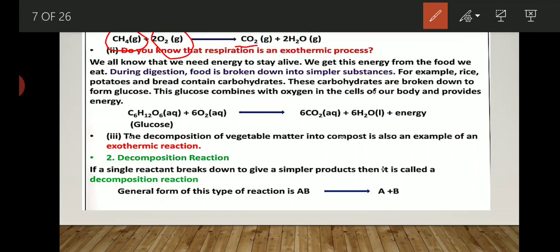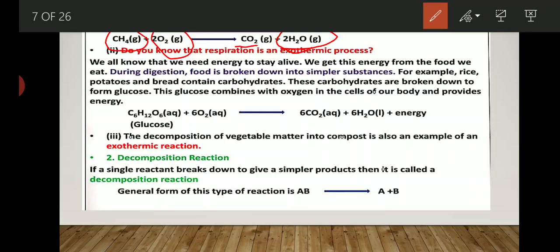It always forms carbon dioxide gas and water molecule in vapor form or in steam form. In simple words, whenever any alkane series member undergoes burning in the presence of oxygen, it always gives us carbon dioxide along with water molecule.